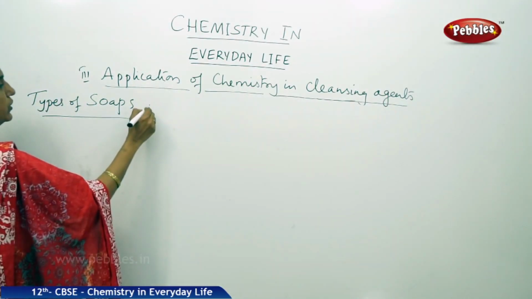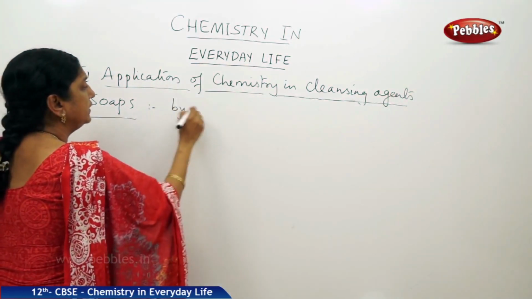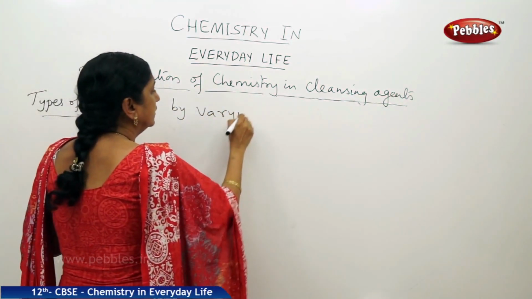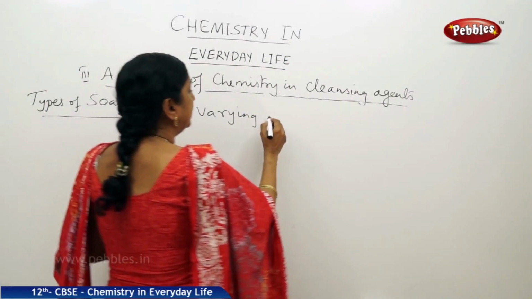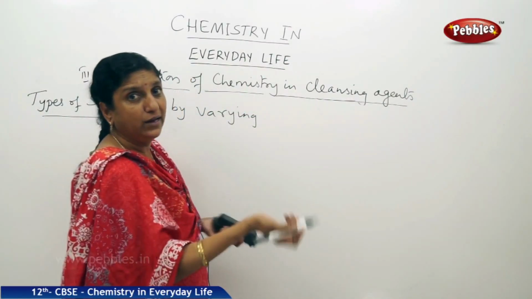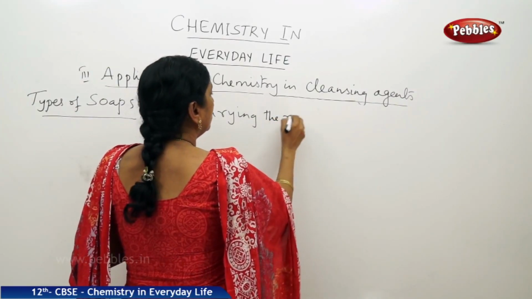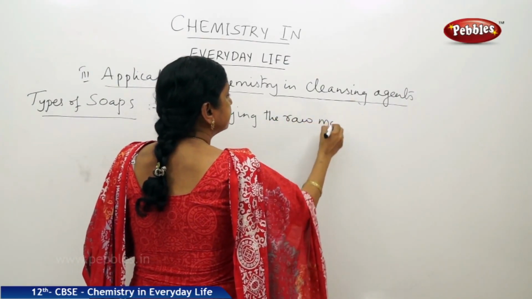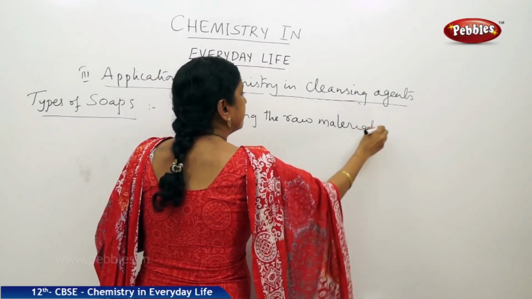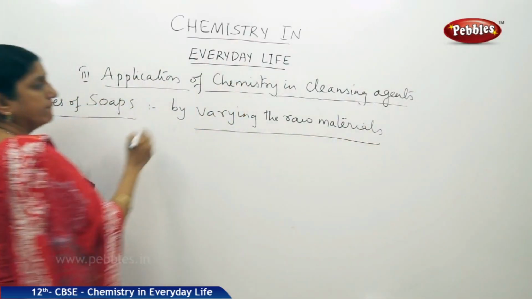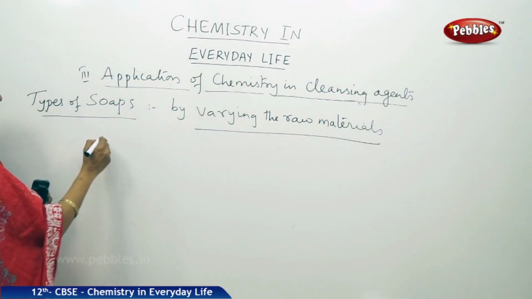How can you get different types of soaps? By varying the raw materials. What are the raw materials we said? Fat and either NaOH or KOH. Now, we have different types of soaps.